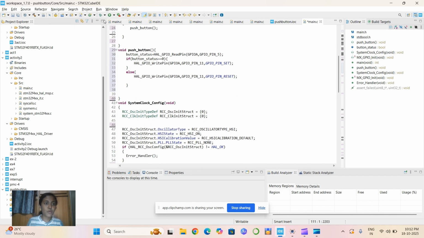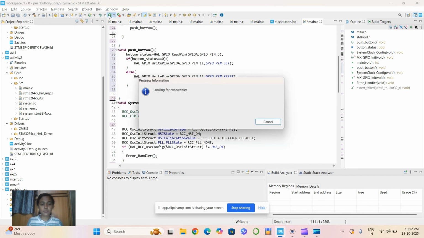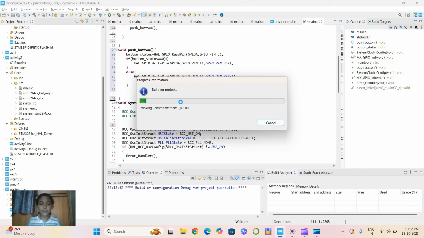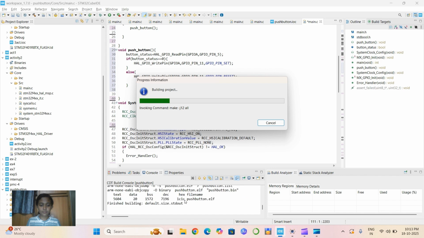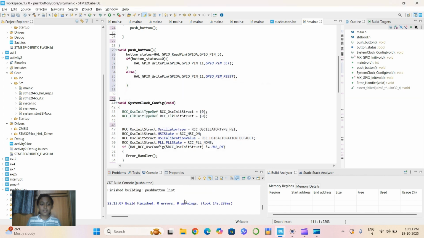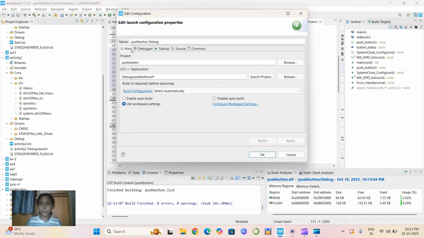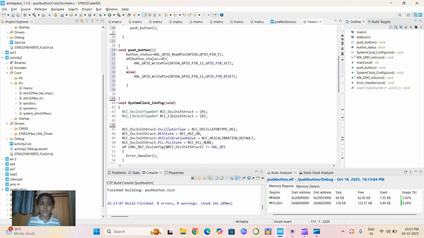Now I'm going to run my program. The program is building. See, our program has no errors. Once the program is free from errors, we have to generate a hex file. Hex file can be generated here.